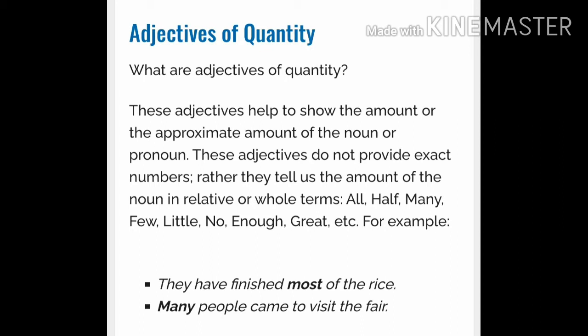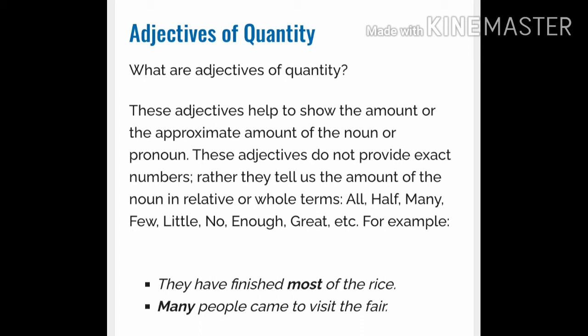These adjectives do not provide an exact number, rather they tell us the amount of the noun in relative or whole terms. For example, all, half, many, few, little, no, enough, great, etc. For example, they have finished most of the rice.